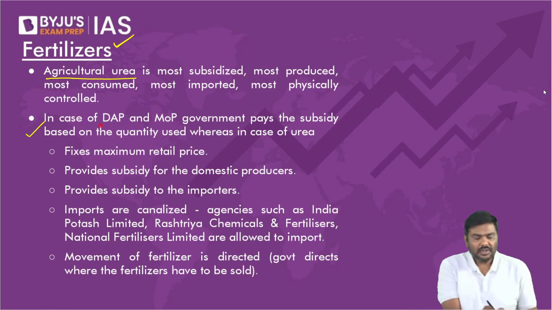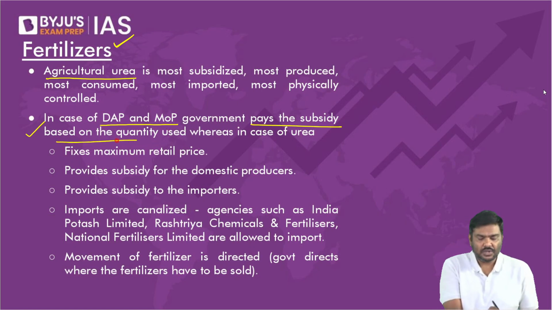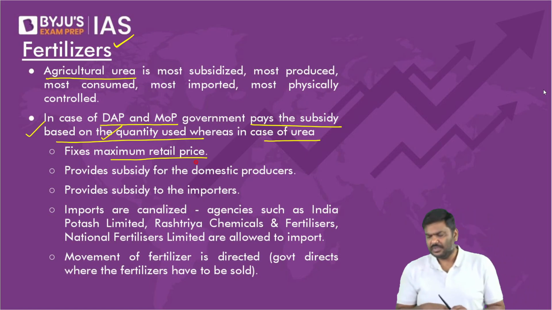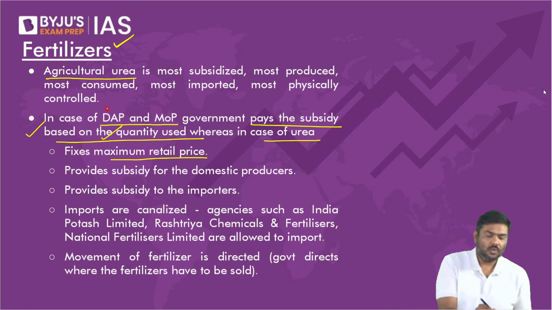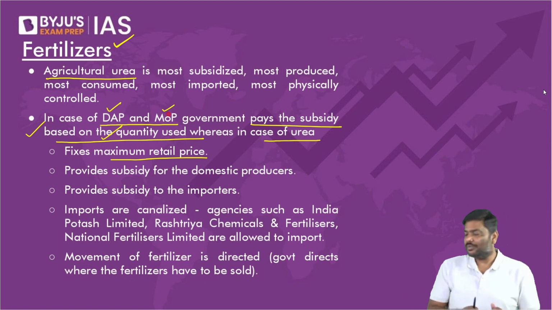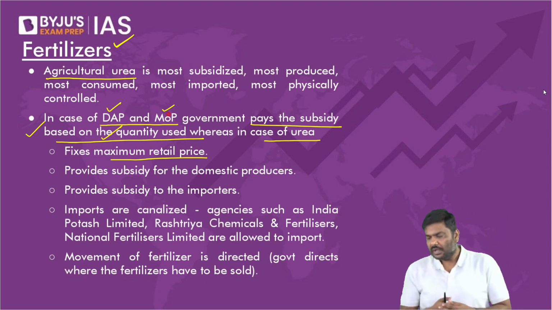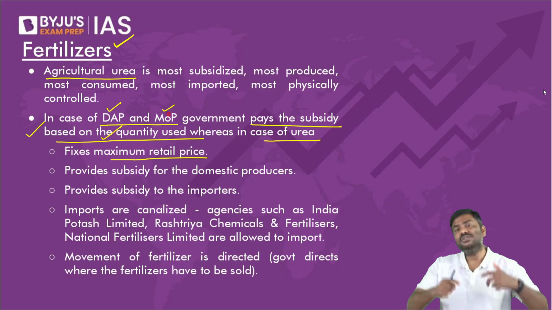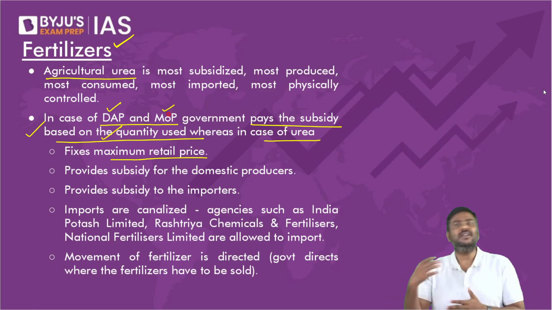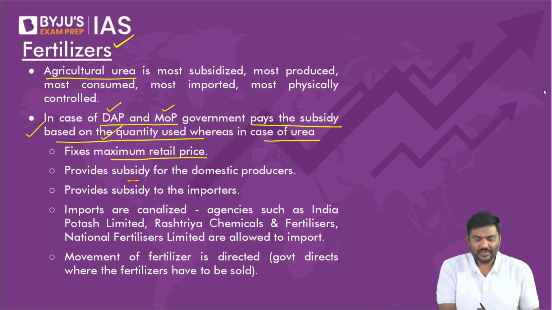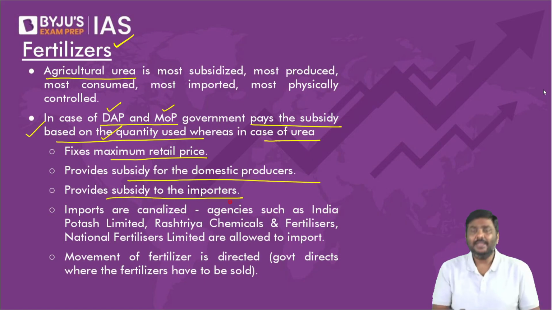In case of diammonium phosphate and muriate of potash, the government pays the subsidy based on the quantity used, that is nutrients that are used. Whereas in case of urea, the government will decide the retail price. Sir, what about DAP and MOP? Does government decide retail price? No. Government will pay the subsidy based on which the private sector will decide the retail price. It will provide subsidy for the domestic producers. It will provide subsidy for the importers.